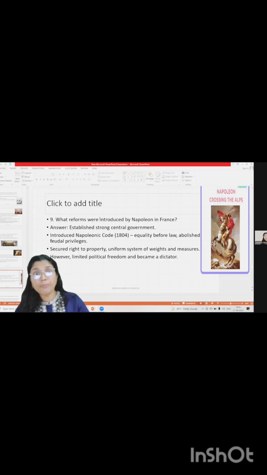He introduced the Napoleonic Code in 1804, that is equality before law, abolished all kinds of feudal privileges, and secured the right to property. A uniform system of weights and measures was introduced by Napoleon. This is very, very important. However, he limited political freedom and later on he became a dictator.